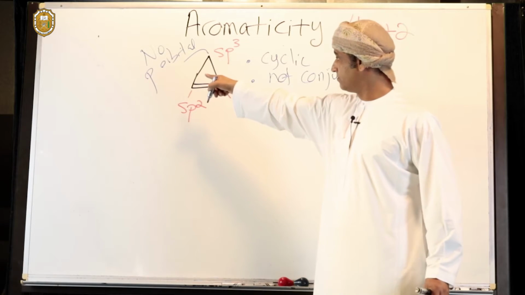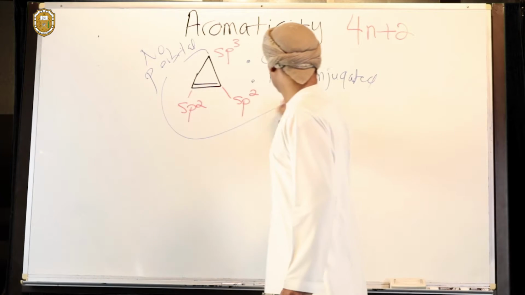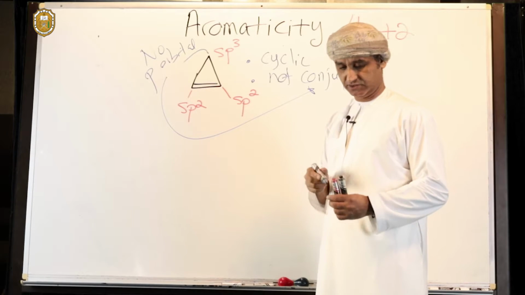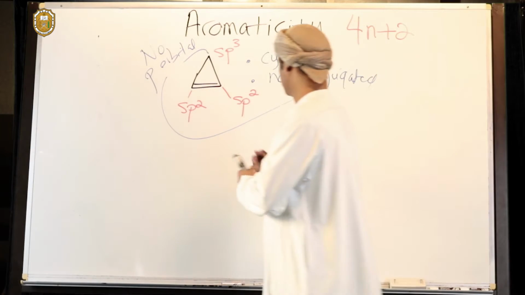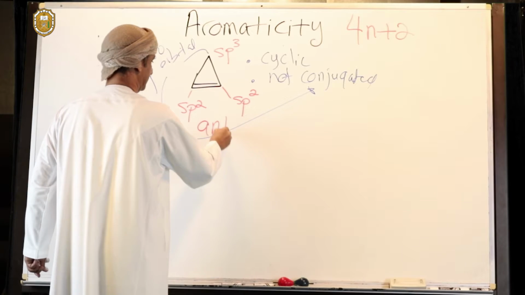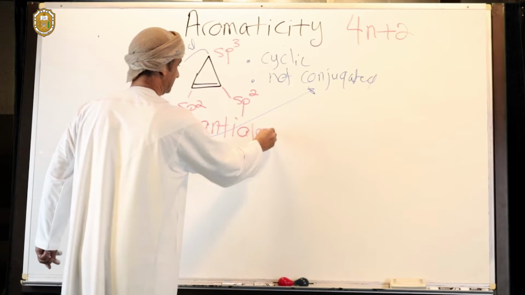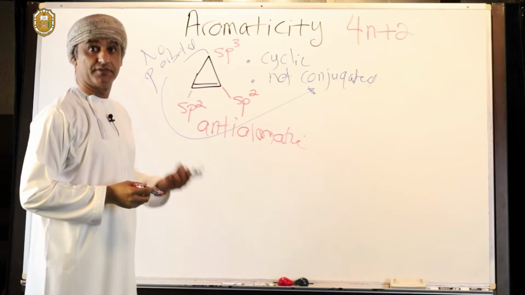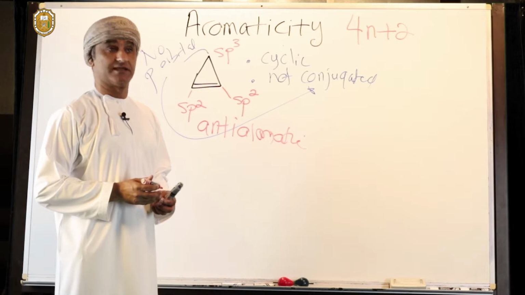There is no p orbital, and therefore it's not conjugated. And of course, that's enough for cyclopropene not to be aromatic. So therefore, cyclopropene is anti-aromatic. So this is another example of an anti-aromatic compound.